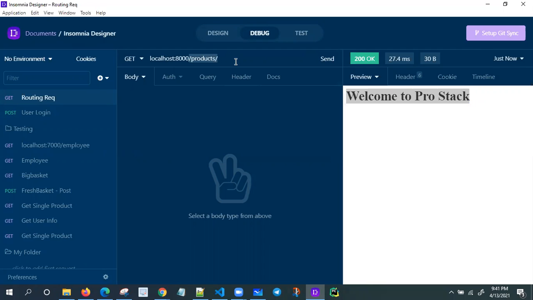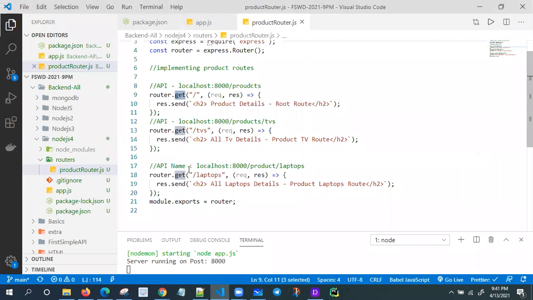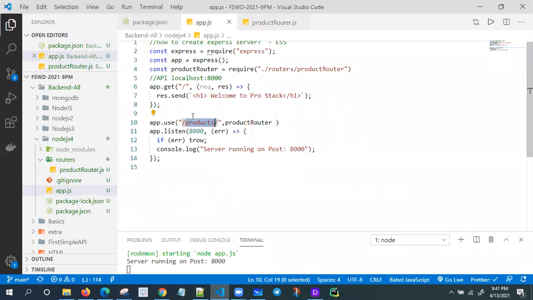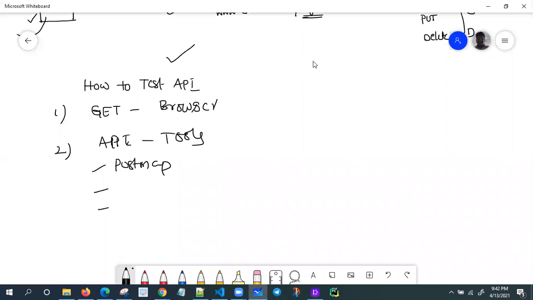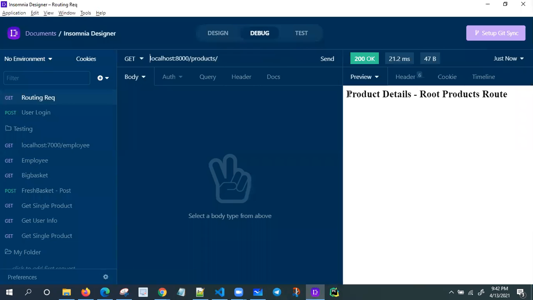If anyone requests slash products, it goes to app.js, and I navigate to the product router. This is my root, so I'm going to get the product detail root product route. Let me test this one now. I get the product detail root product route successfully.